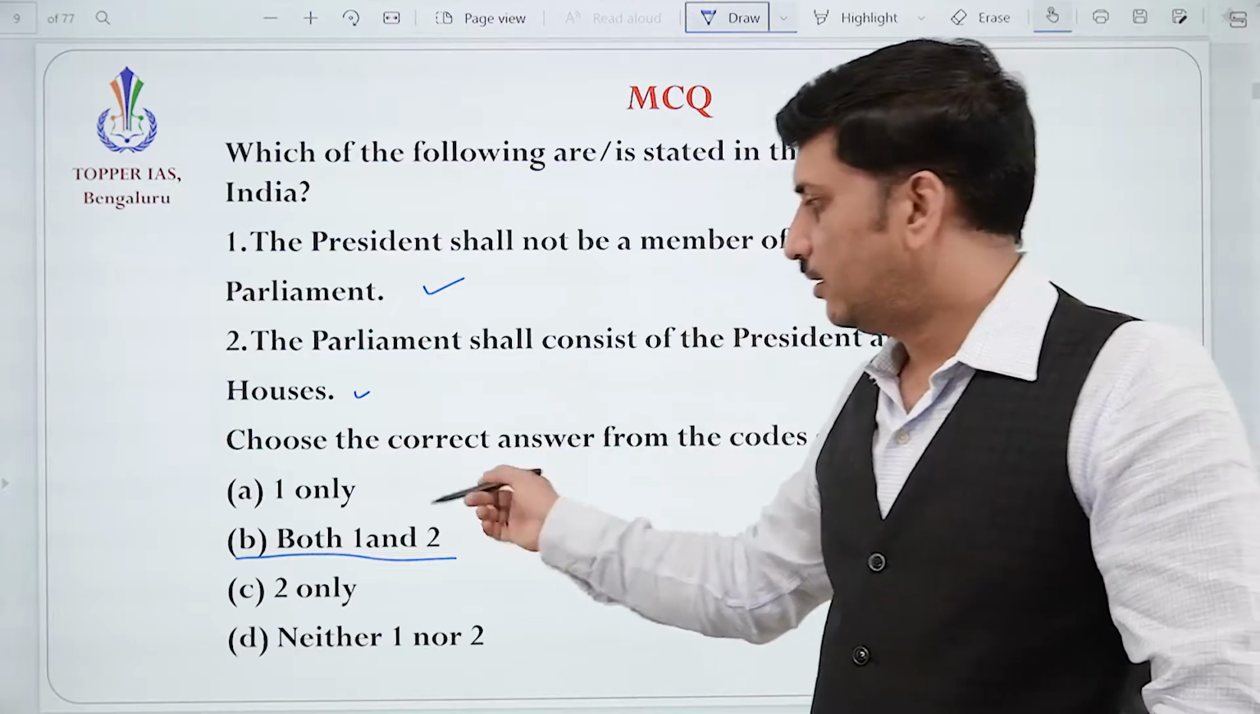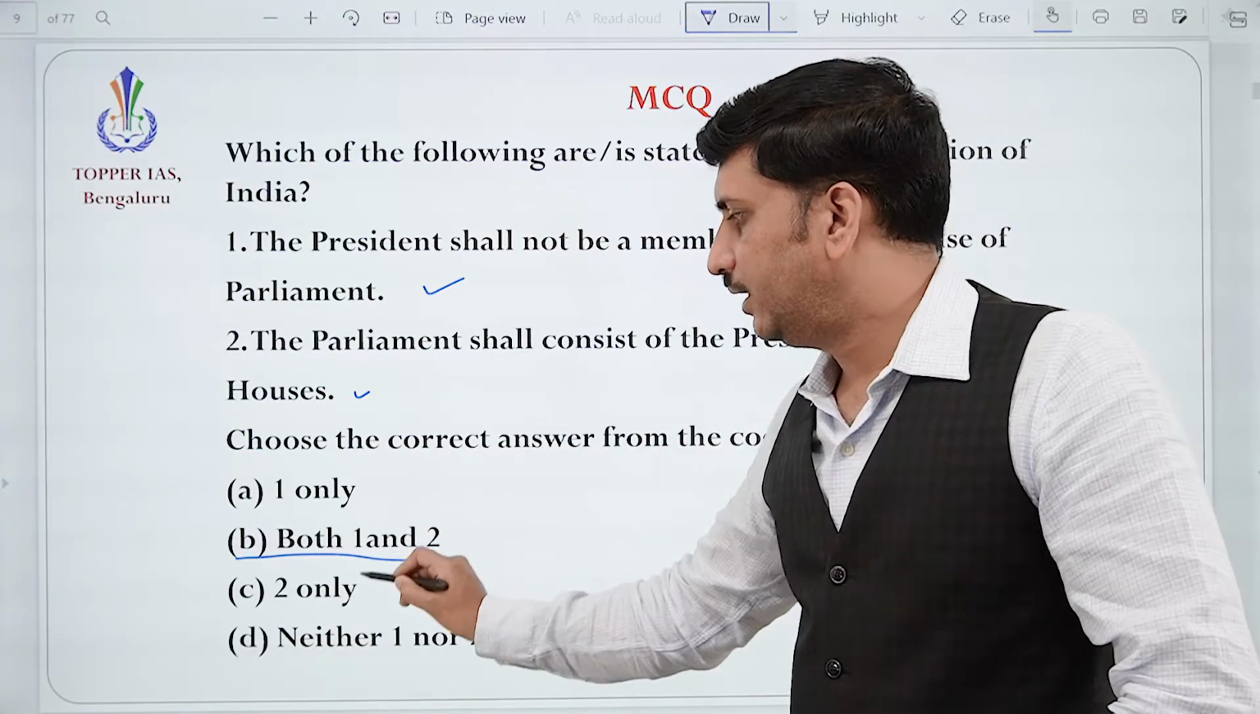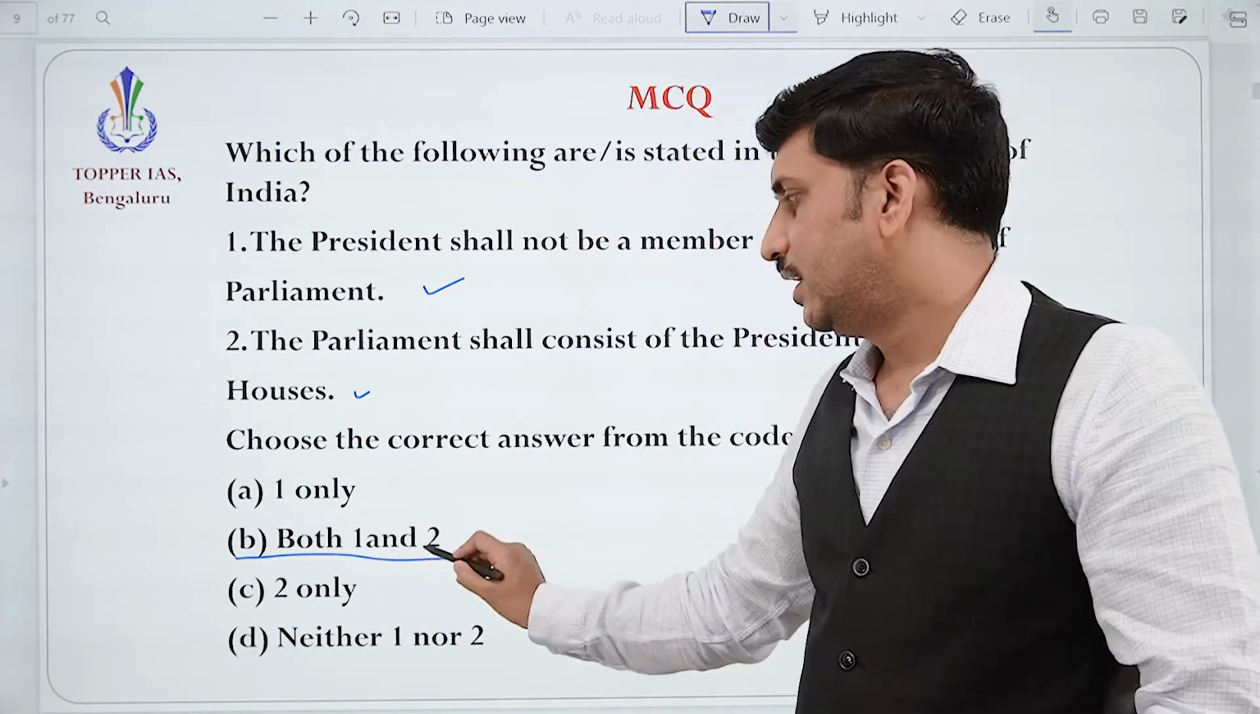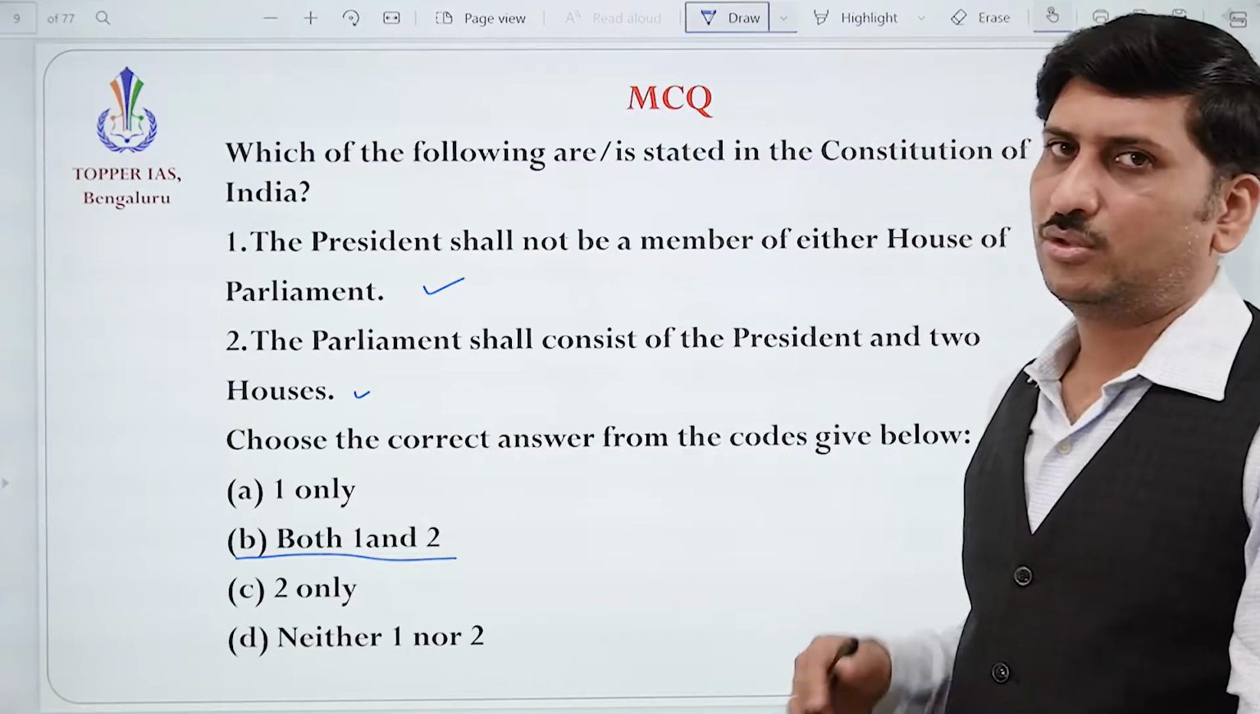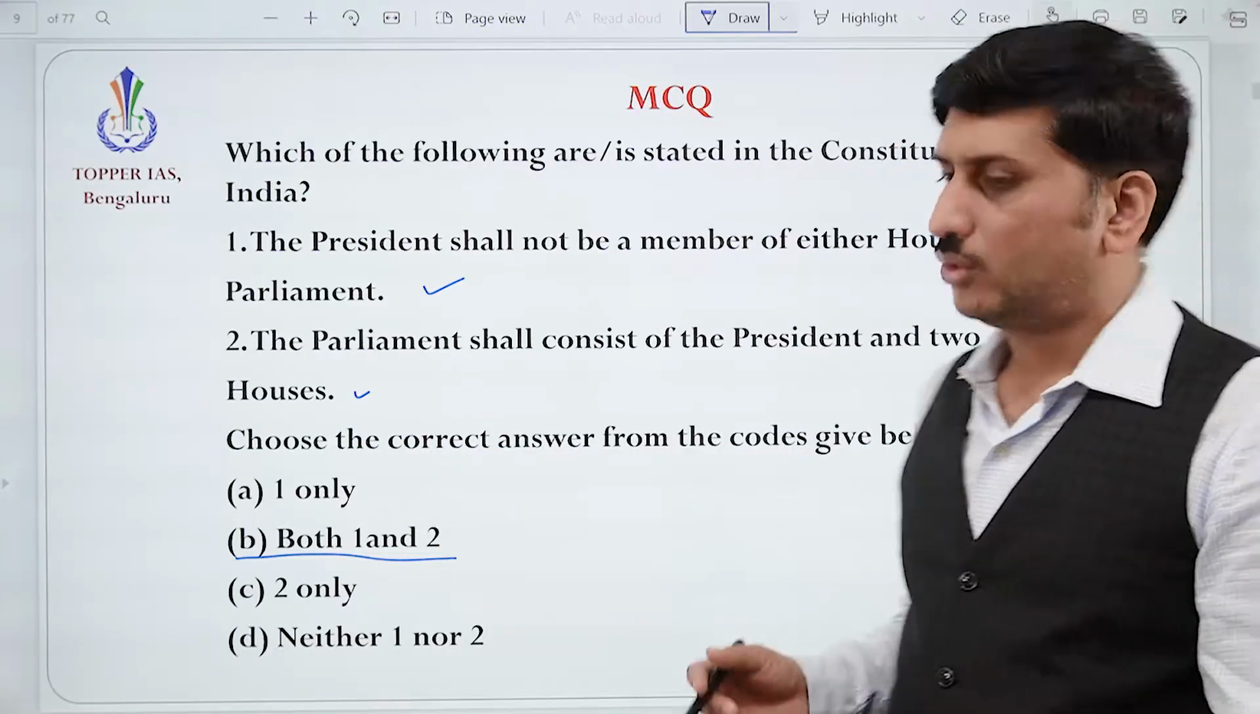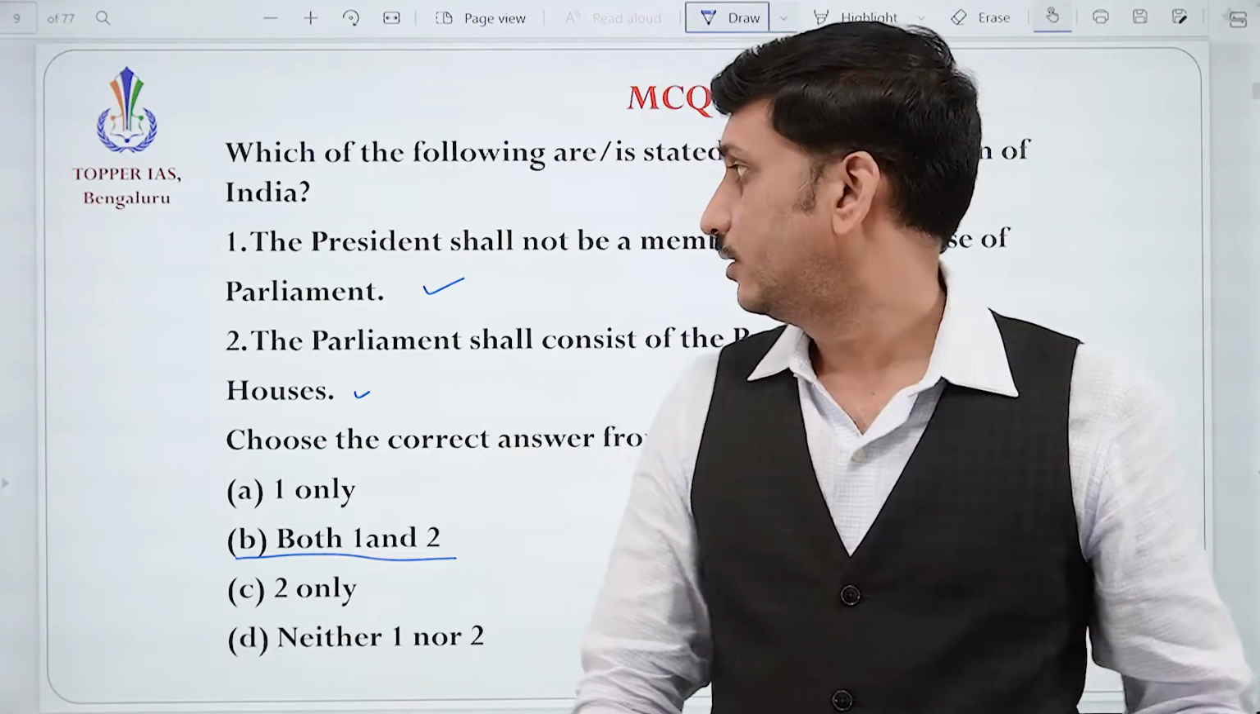See, in our mindset, it will always be like 1 only, 2 only, both 1 and 2, neither 1 nor 2. Here, both 1 and 2 is given as the second option. You should be careful whenever such questions are asked.